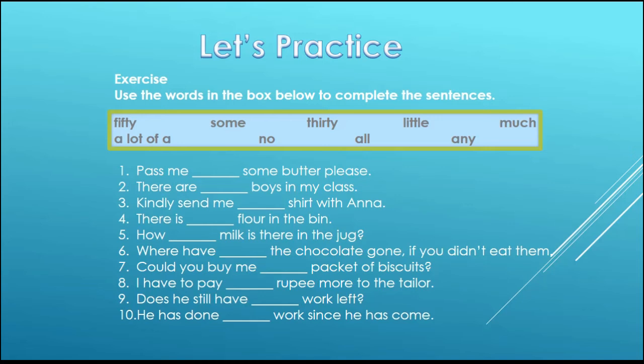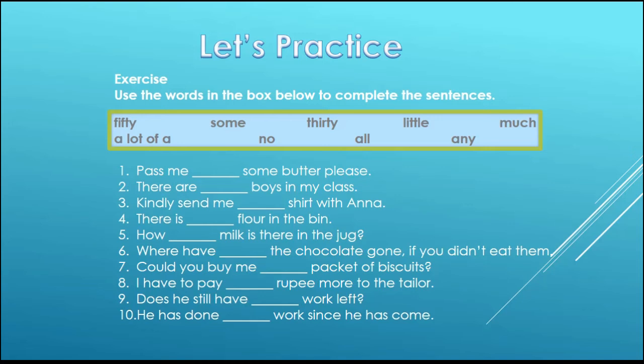Number 2, there are dash boys in my class. Number 3, kindly send me dash shirt with Anna. Number 4, there is dash flour in the bin. Number 5, how dash milk is there in the jug. Number 6, where have dash the chocolate gone if you didn't eat them.